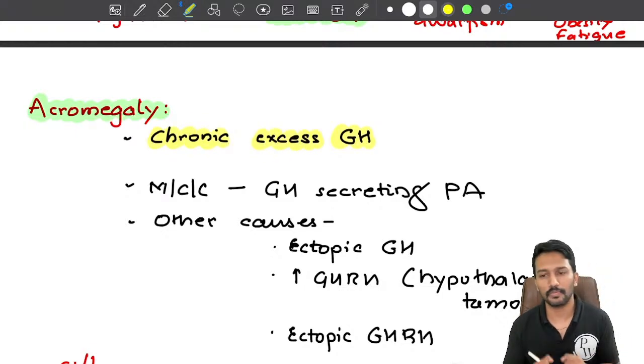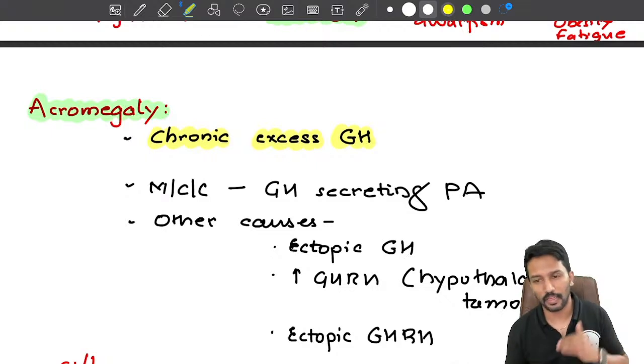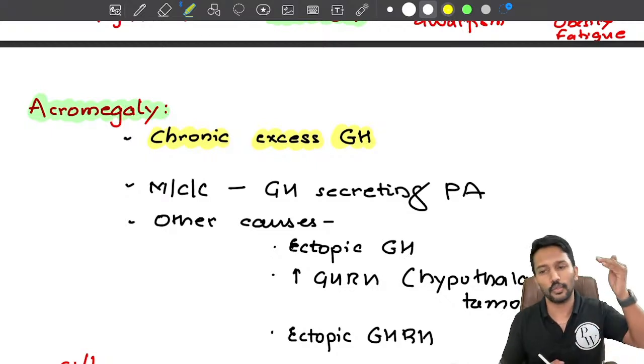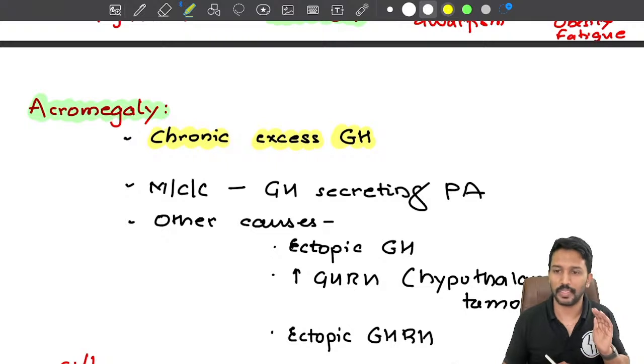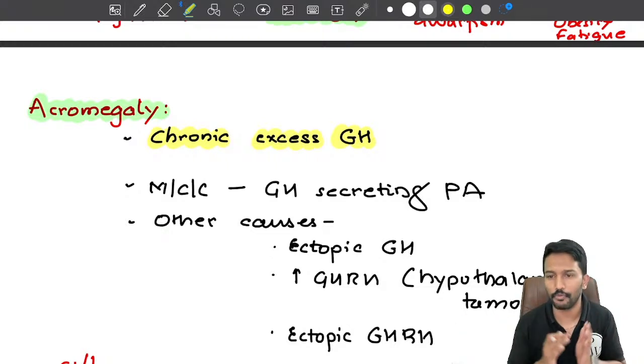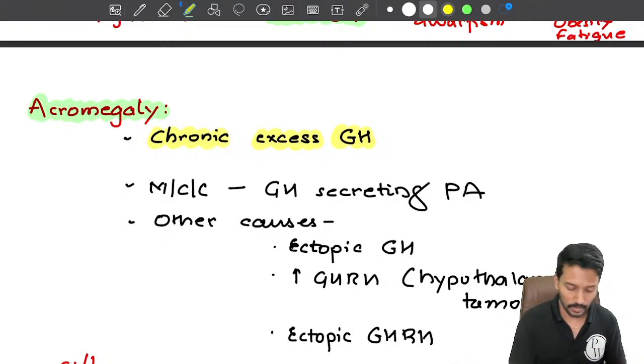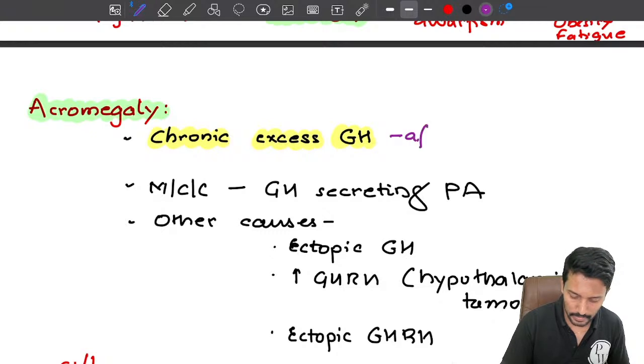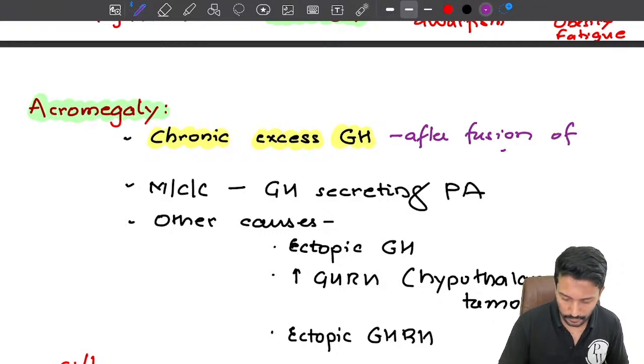Normally after some strenuous physical exercise, gymming, running, or a good sleep or taking a protein rich meal, your growth hormone level shoots up, but it will come back to its baseline. But if your growth hormone level is persistently, chronically elevated after fusion of epiphysis, it will lead to acromegaly.